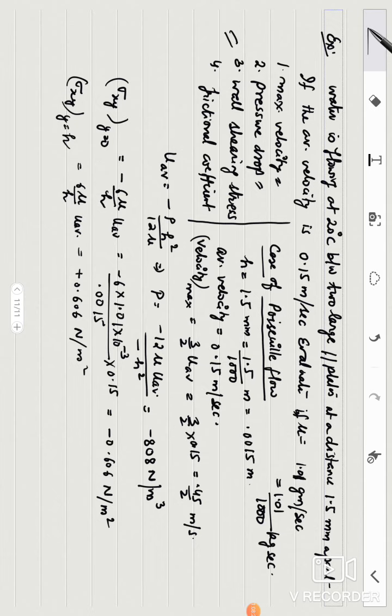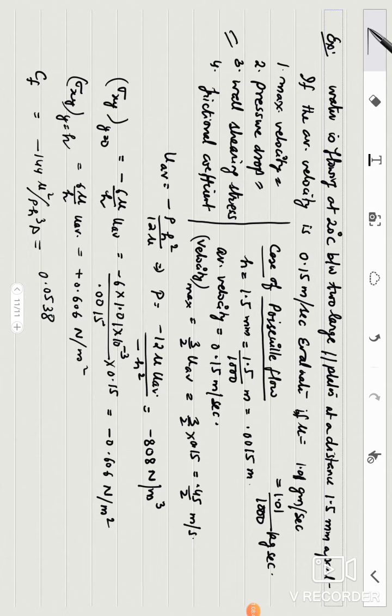Now frictional coefficient may also be calculated. Cf is minus 144 mu square upon rho h cube p. Put all the values and again get it as 0.0538.